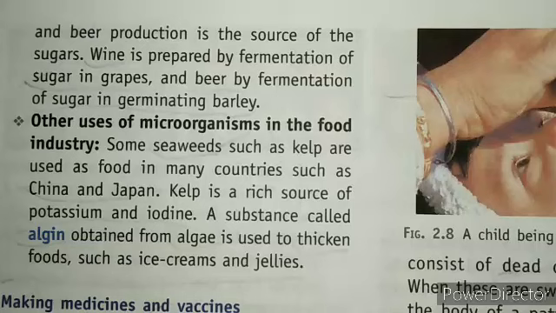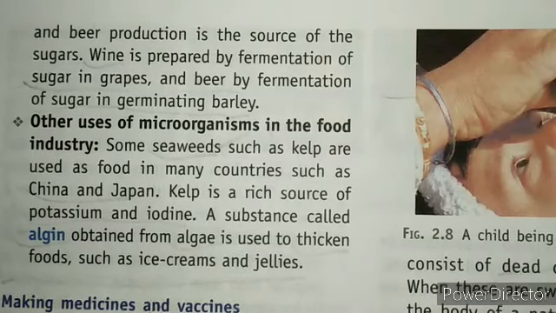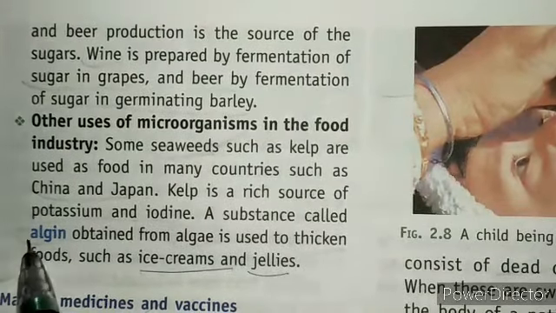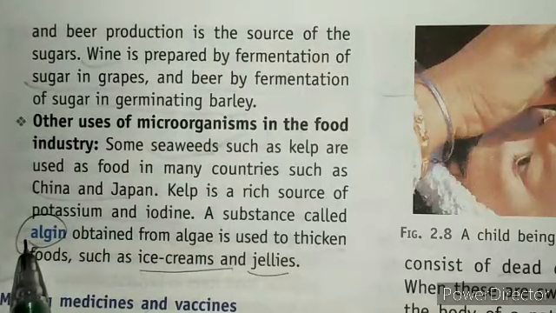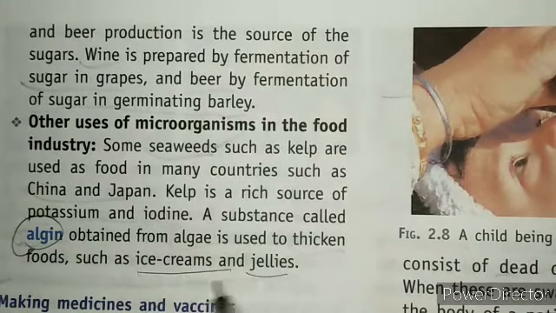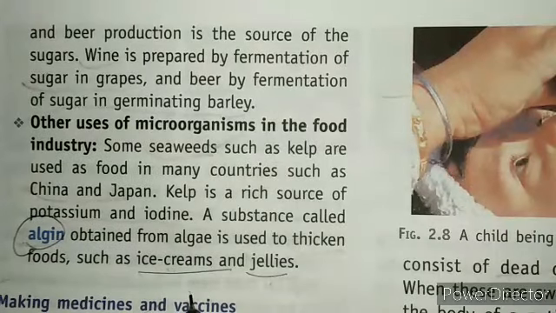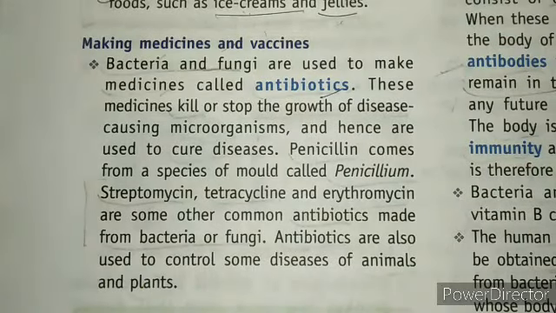Next, we have other uses of microorganisms in the food industry. For example, for making some ice creams and jellies, algae is used in the making of these. Okay. So next we have making medicines and vaccines.